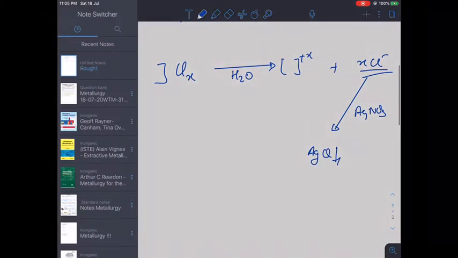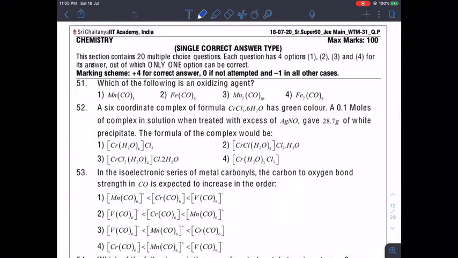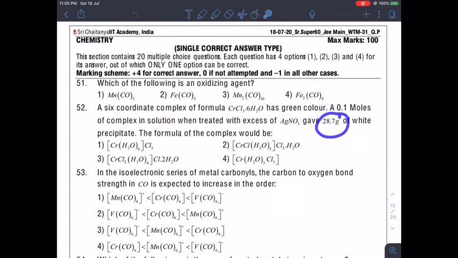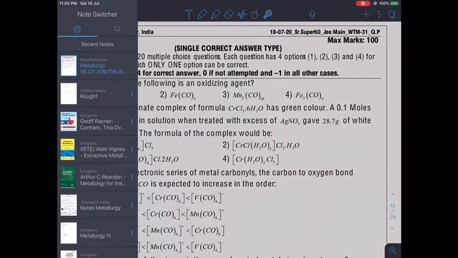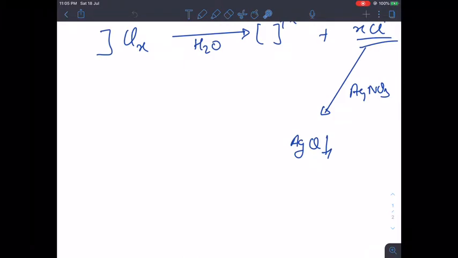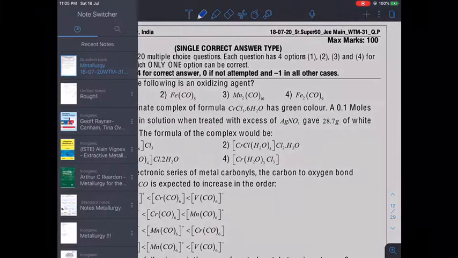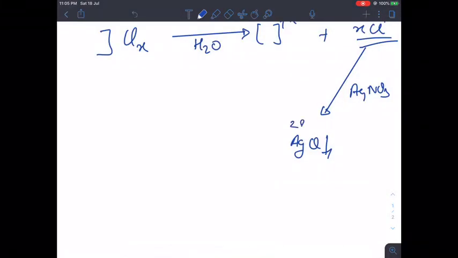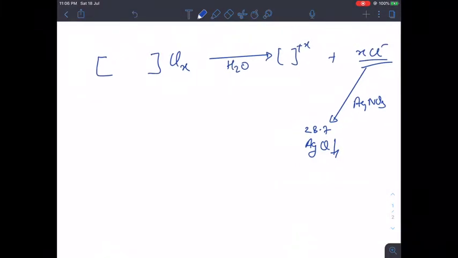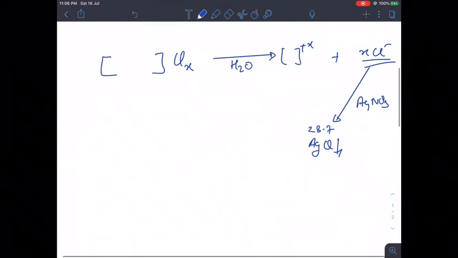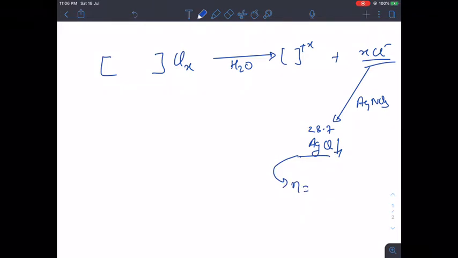Now at the end it is mentioned that 28.7 grams of white precipitate is formed, which means the weight of AgCl is 28.7. So how many moles are there? Number of moles will be mass, 28.7, divided by the formula weight of AgCl.